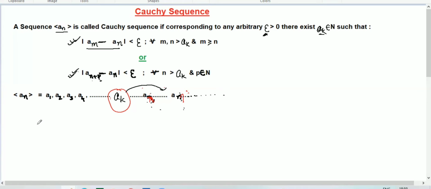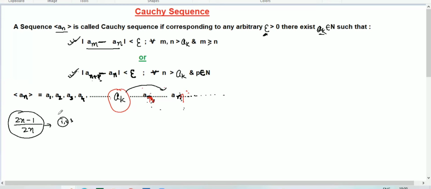If the limit of any sequence exists, let's take any sequence, for example (2n minus 1) over 2n. If the limit of the sequence exists, meaning if you put the limit and find an exact value, either 1, 2, 3, then the limit exists and that sequence is a convergent sequence.